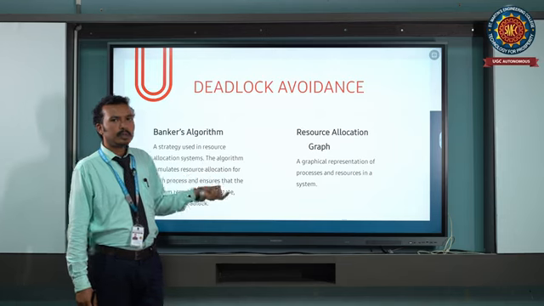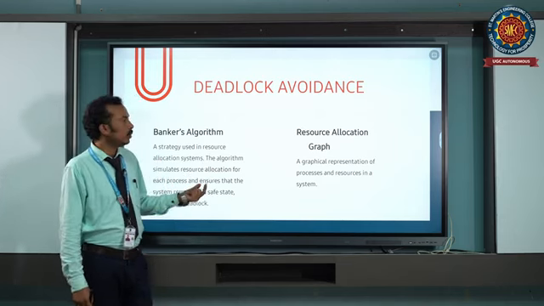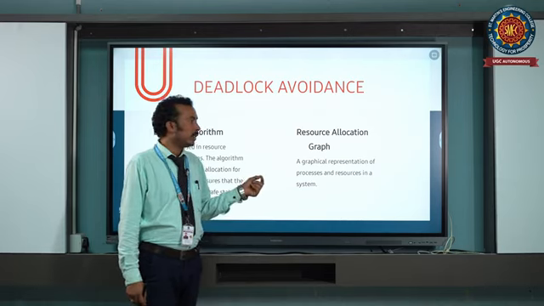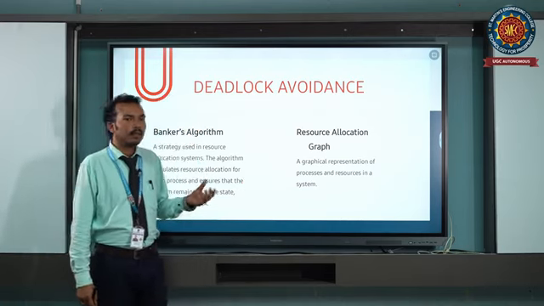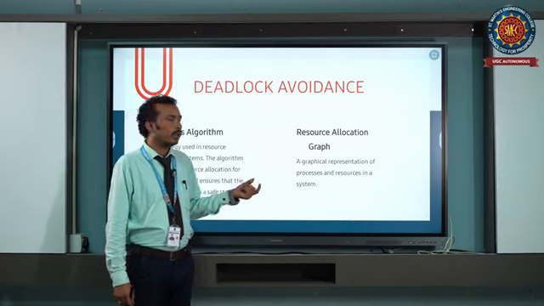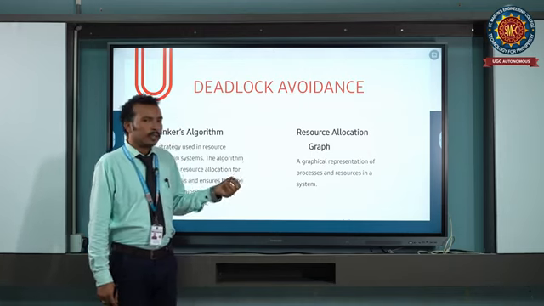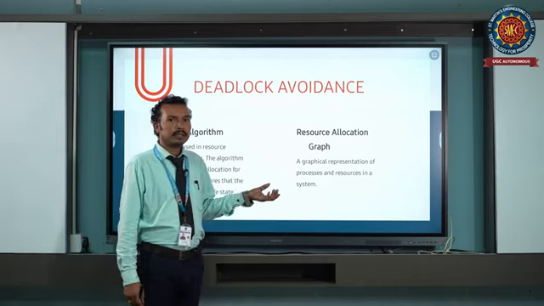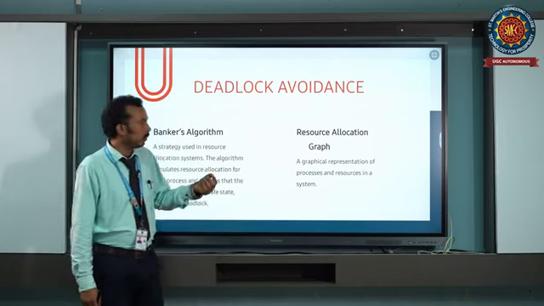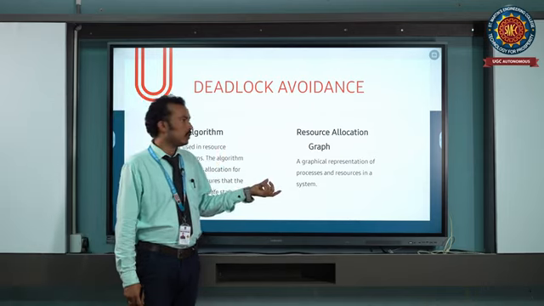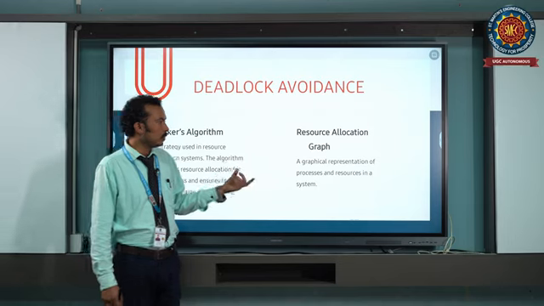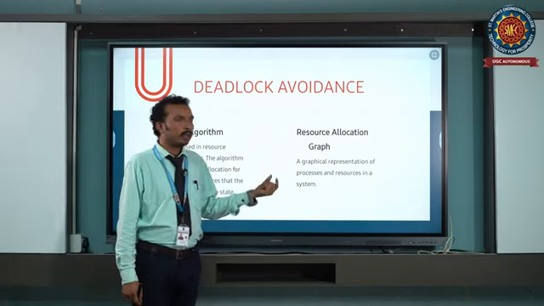We can also use the wait-for graph. The wait-for graph represents how many processes are waiting for a particular resource, so that the operating system will allocate the resources to the particular process based upon the requests from the processes.